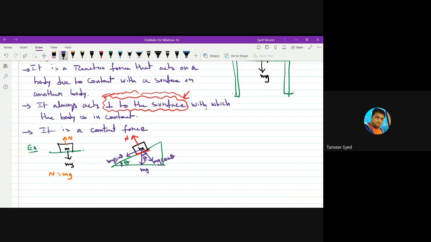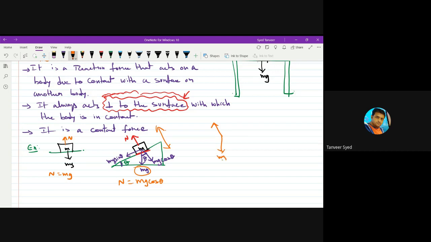Now here, how much is normal reaction? Here normal reaction is equal to mg cos theta. Because if you look in perpendicular direction to the incline, you will see that N and mg cos theta are balancing each other. N cannot be balanced by mg because N is like this, mg is like this.